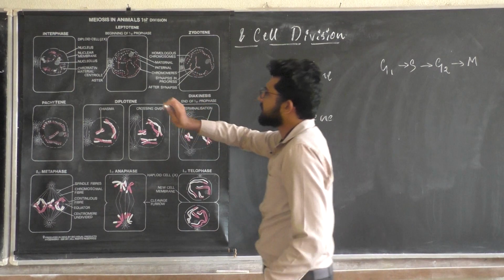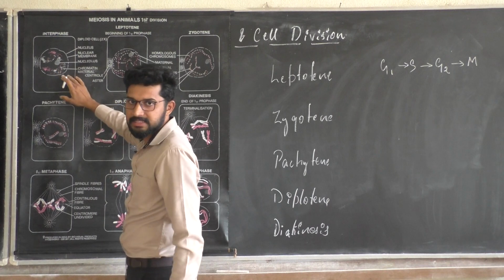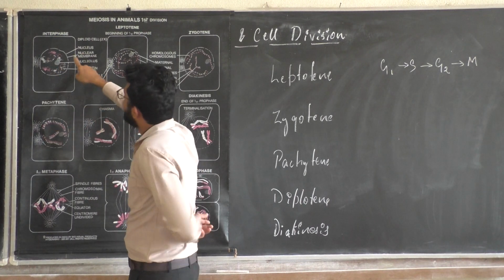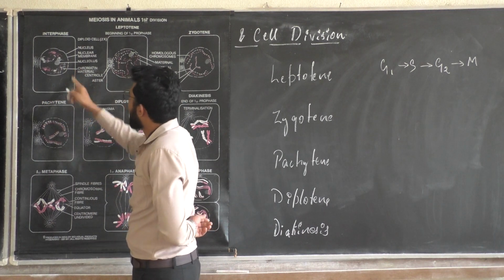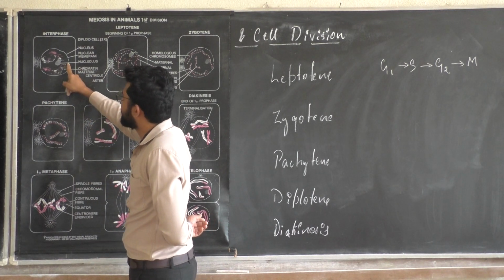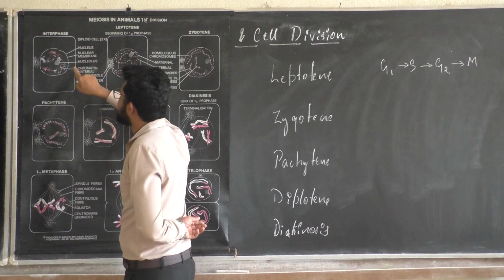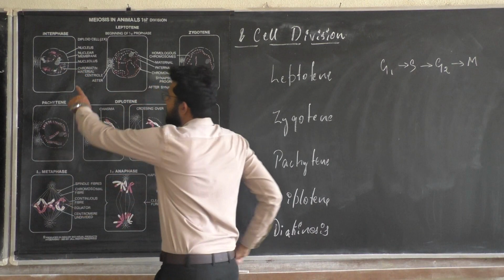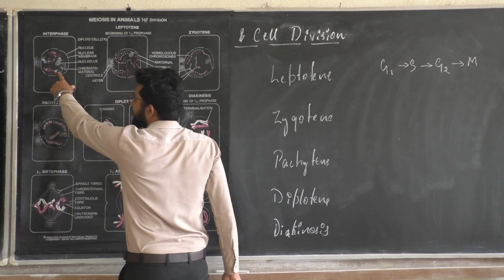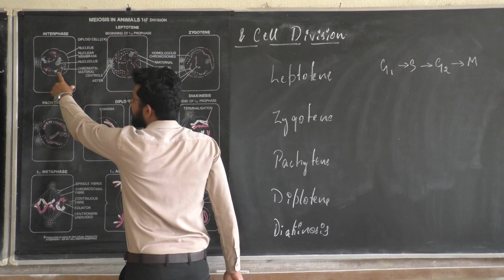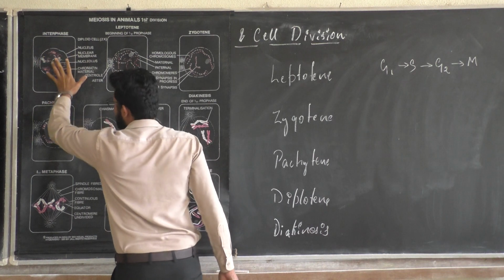This is a common cell, a normal cell enveloped by the cell wall. Then you have a nuclear membrane enveloping your nucleus, and inside you have a nucleolus. Then you have chromosomal material, or chromatin fibers, and all the cytoplasmic components.